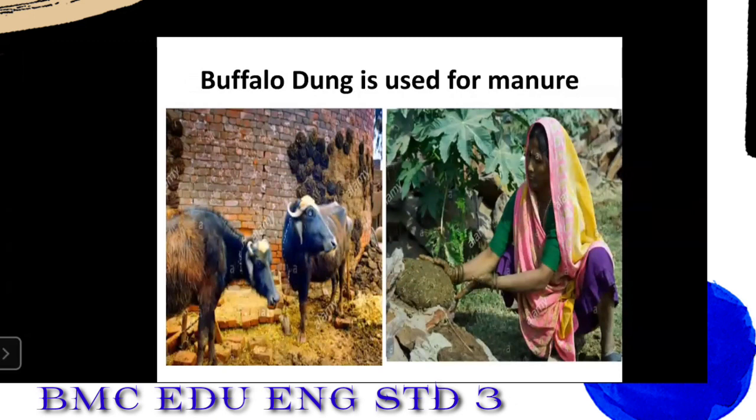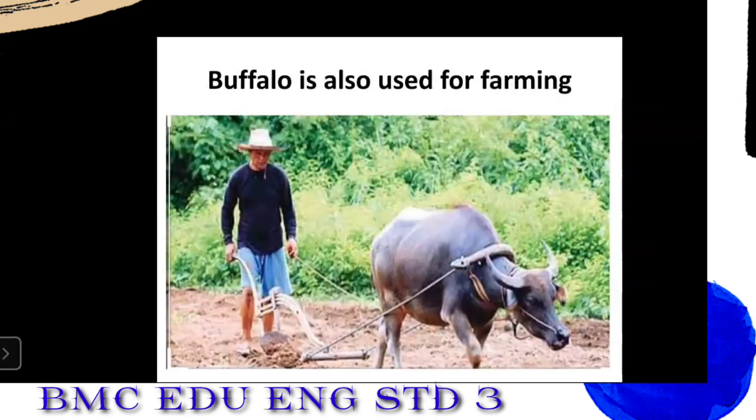Buffalo dung is used for manure. In manure means the cow dung, buffalo dung cakes are dried and then they are used for making manure. Now here is a lady who is using the buffalo dung in her plants so that the plants will grow here with good quality crops. Okay, so in villages normally we see such things.